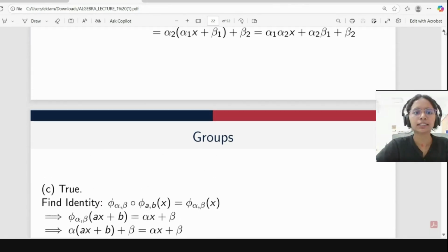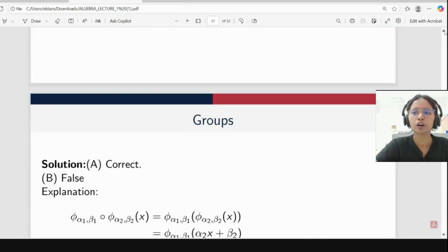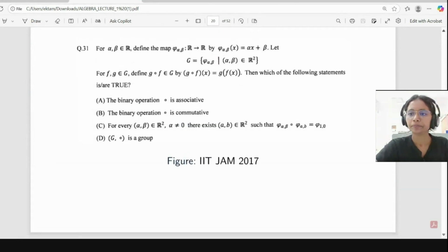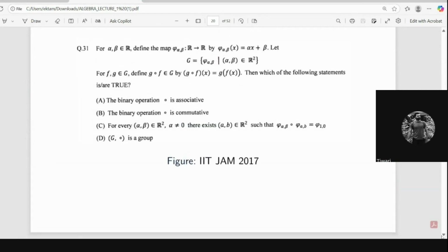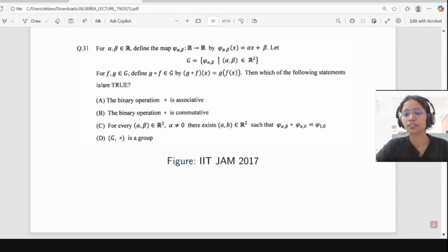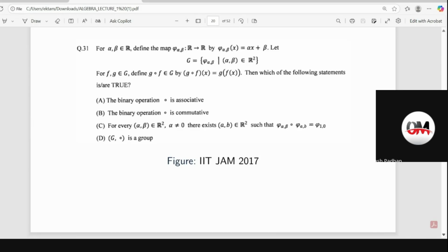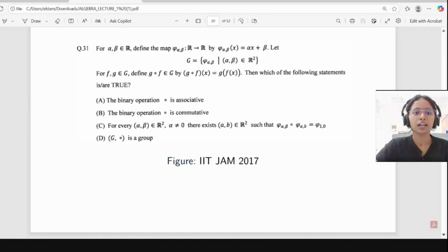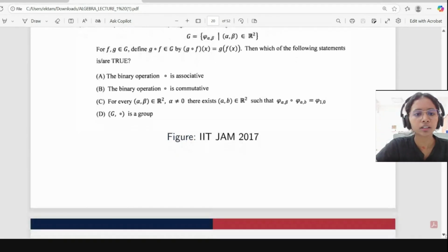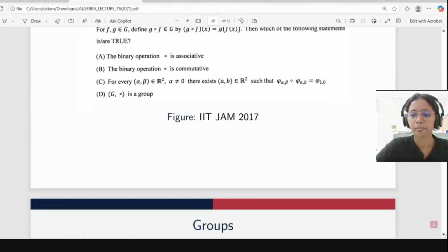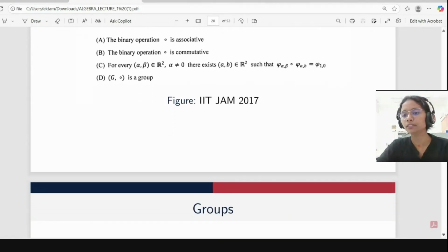So what about part B? Will it form a group or not? No, ma'am, it will not form a group. Why? Because if we take alpha equal to 0, then we will not have an inverse. Correct. So whenever we are taking 0 in A, that is 0 cross R, for those elements we will not get an inverse. So it will not form a group. Is it clear to everyone?